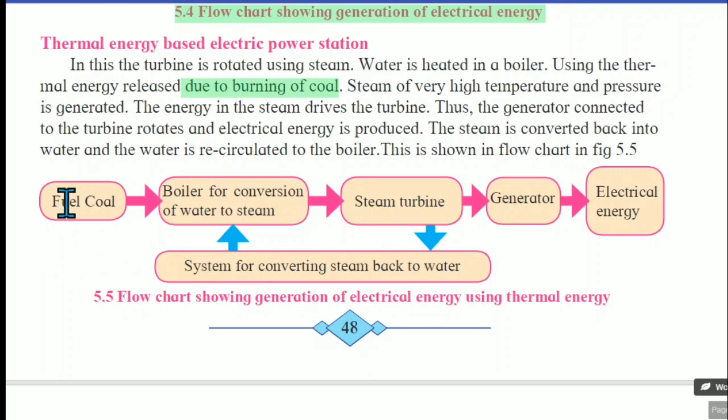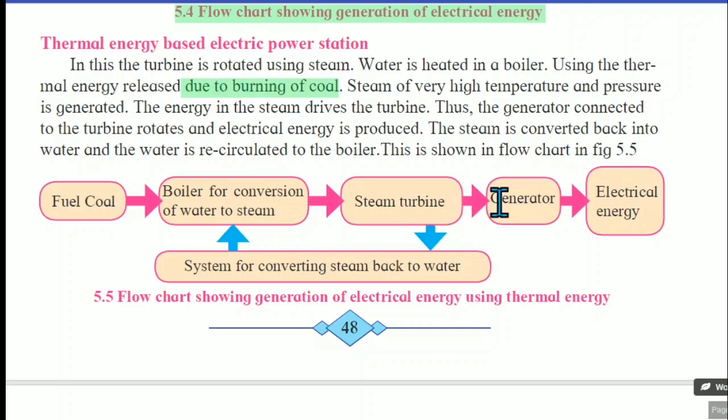Here which fuel do we use? Coal. After the burning of coal, there is a formation of thermal energy. That thermal energy is used to boil the water to produce steam. So the second step is the boiler for conversion of water to steam. That steam falls on the turbine. Due to that, the turbine rotates.